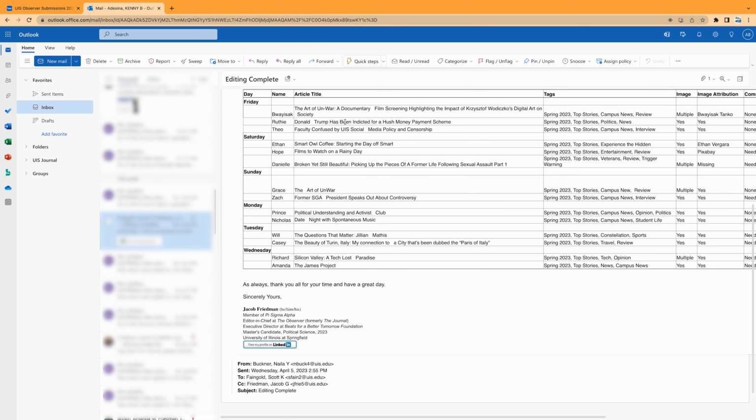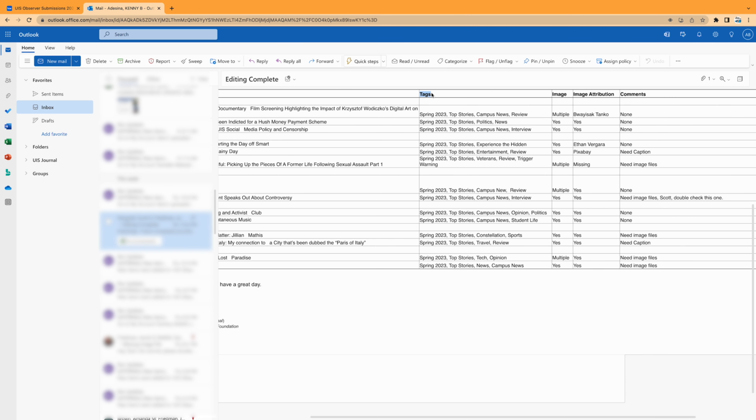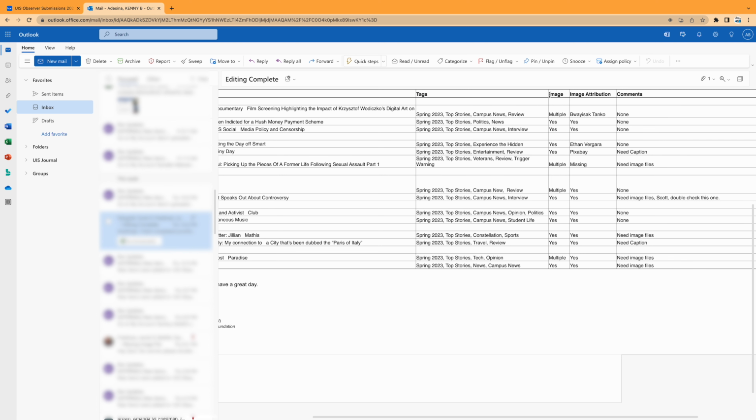Each schedule has 7 columns. They are the day of publication, name of the staff contributor, the title of the story, tags or categories as on the website, if or not the article or story has images, if or not the image attribution is provided by the staff contributor, and any other comments by the editor-in-chief.